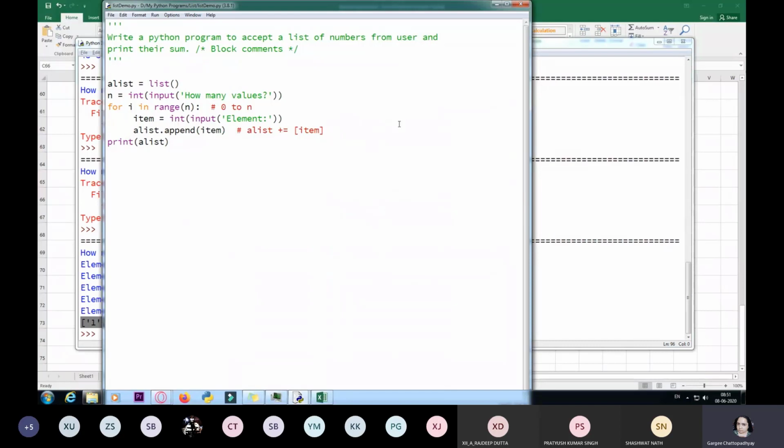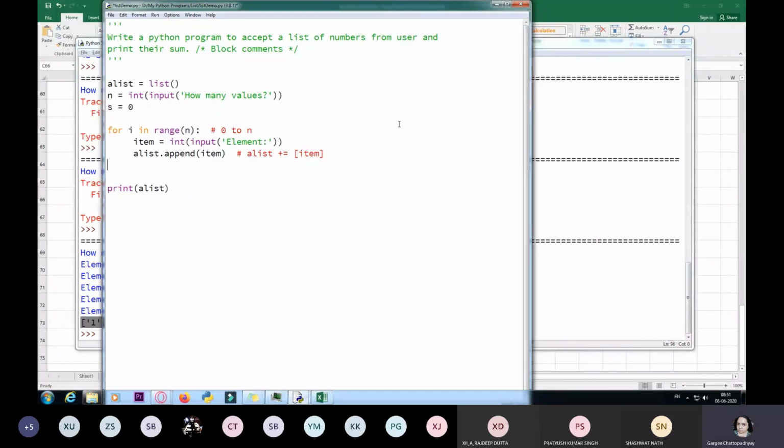Right. Now once my list is printed, there are two ways in which I can find the sum. I've already taken sum equals 0 over here. Instead of taking sum, I take s equals 0. Either I find the sum over here, that is s plus equal to item. Or there is an alternative, that is I again traverse my list, that is I write for item in a list, s plus equal to item.